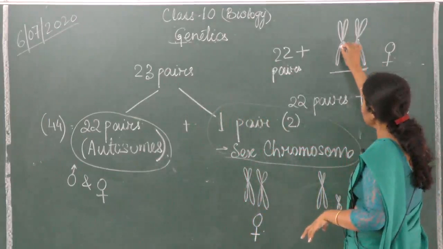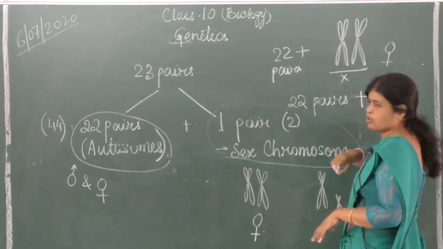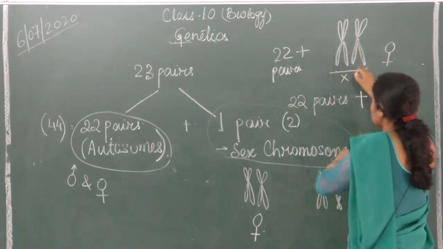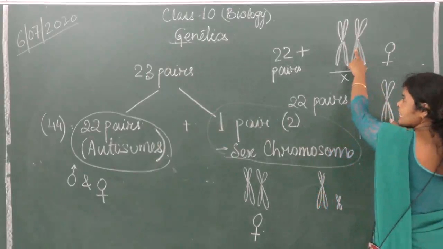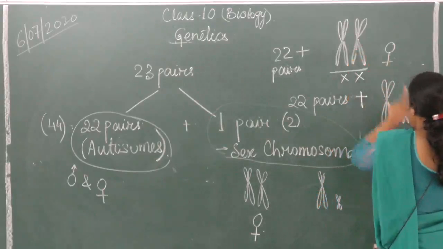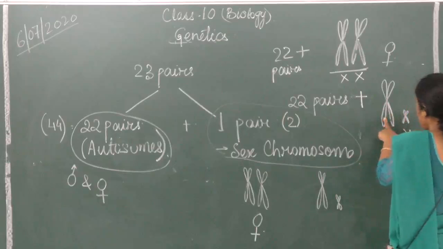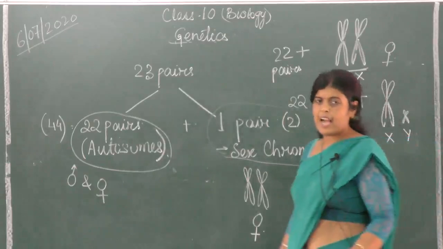So we have named this chromosome as X chromosome. Is it clear? So if this is X, this is also X. This one is just like this chromosome, so this is also X, and this doesn't look like this, so we have named it Y.